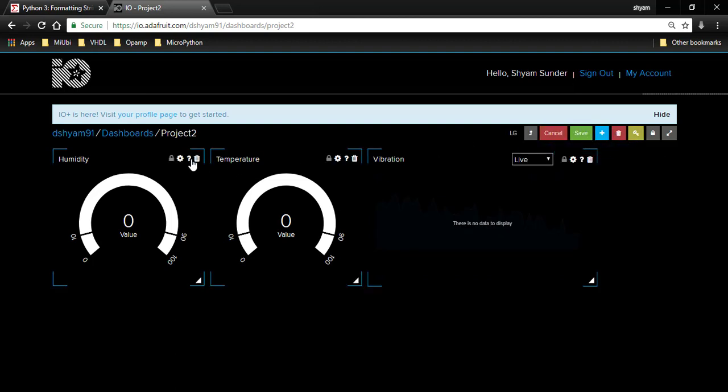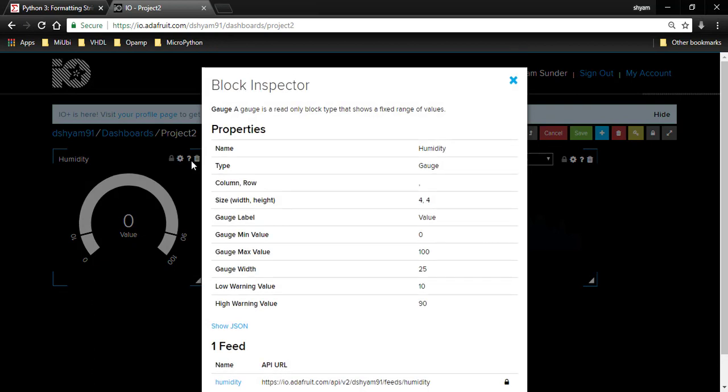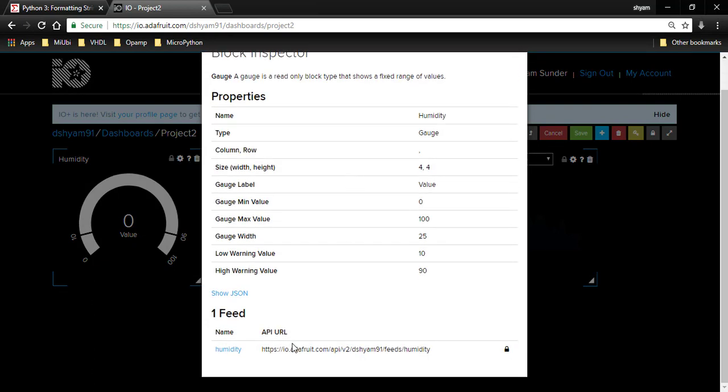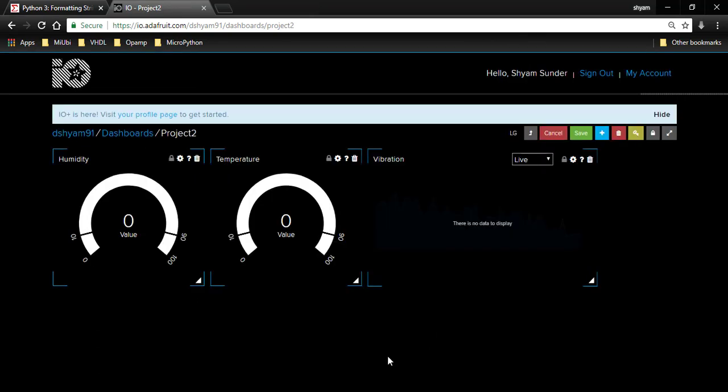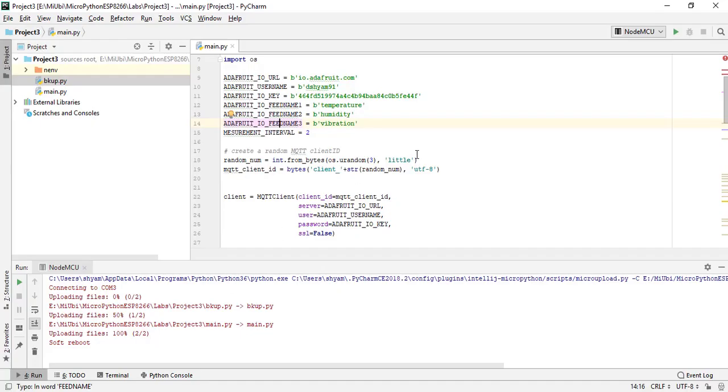You click on whatever block you are interested in, and click on this question mark. You'll get the block info where you'll find the API URL, which says the name of the feed is humidity. So this is how I got it. Kindly make sure that whatever feed names you have given here are the same as those in the code, or else you will not be able to update the data.